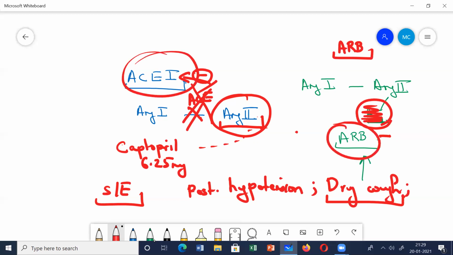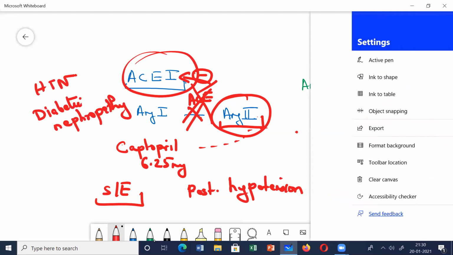If the patient has hypertension along with diabetes, and has also started developing some kidney problems due to diabetes or hypertension, diabetic nephropathy, ACE inhibitors and ARBs can also help to reverse this diabetic nephropathy. So usually if a patient has hypertension with diabetes, we always prefer to give these drugs. Clear?